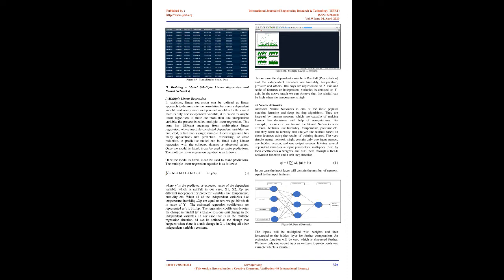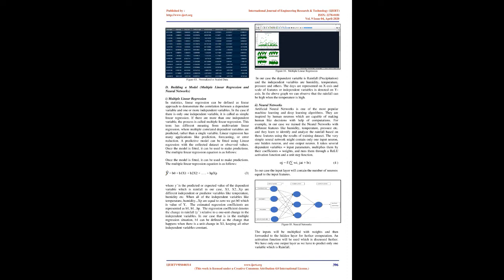D. Building a model, multiple linear regression and neural networks. I. Multiple linear regression. In statistics, linear regression can be defined as linear approach to demonstrate the correlation between a dependent variable and one or more independent variables. In the case if there is only one independent variable, it is called a simple linear regression. If there are more than one independent variable, the process is called multiple linear regression.